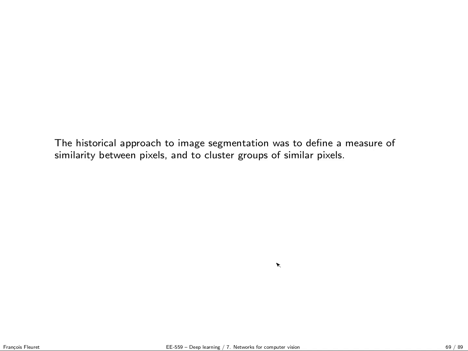The goal was to group together pixels which were looking similar in some way. And so the standard way was to extract a feature representation at every pixel and then to group them based on both this visual similarity and regularity in the image plane. But of course, such an approach accounts very poorly for the semantic content of your image. For instance, if you have a sweatshirt made of two halves of different colors, it's extremely difficult for something based only on the local appearance of pixels to realize that it should put those two halves together because it's one person and this is the body of somebody.